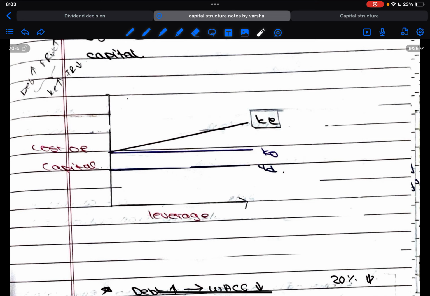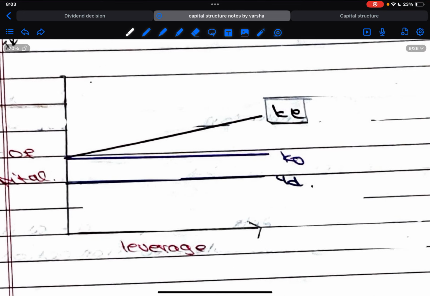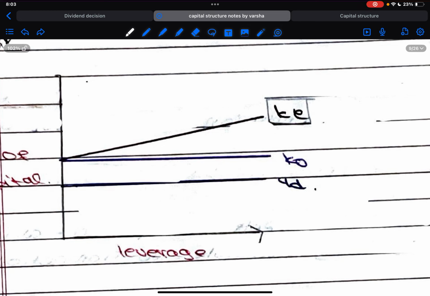So that's the reason why in this approach they say whatever be the combination of debt and equity, the value of the firm remains constant. Why are they saying it? Let me give you an example. Let us say the value of equity is 5 lakhs and the value of debt is 4 lakh. Now the total value of the firm is 9 lakh, right? Now even if they change the proportion, let us say the value of equity is 3 lakh and debt is 6 lakh. Here the proportion has changed, but the value remains constant.